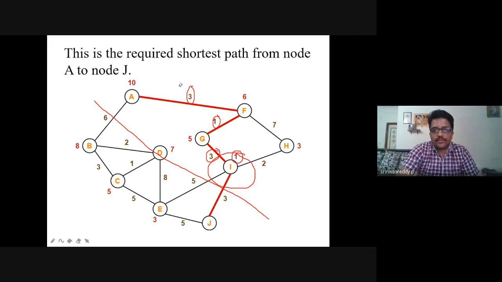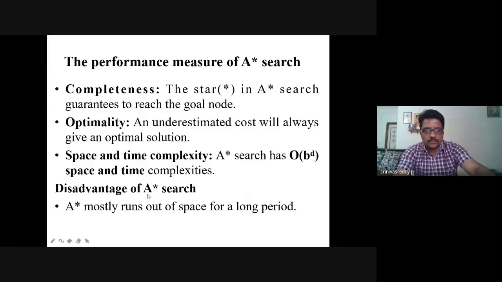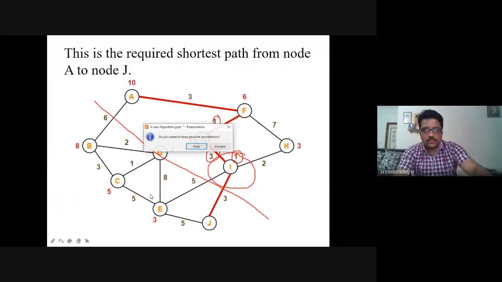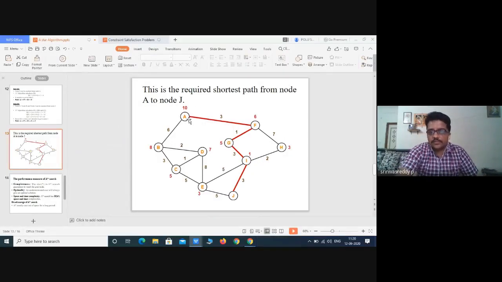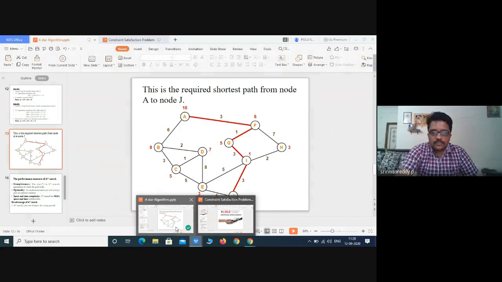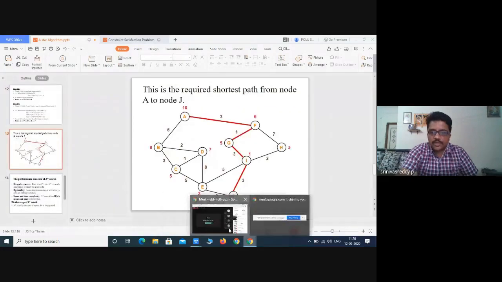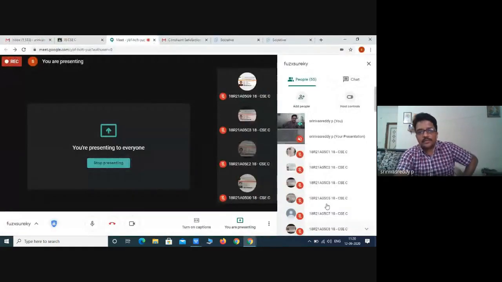What is your G of n for the path A to F to H to I? Can anybody say immediately in the chat box?